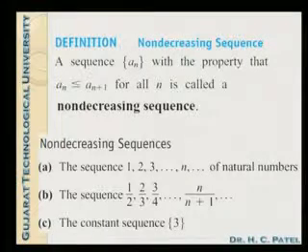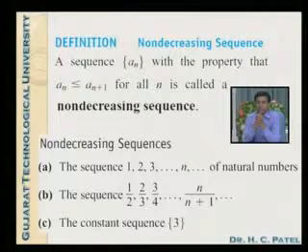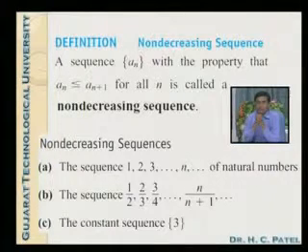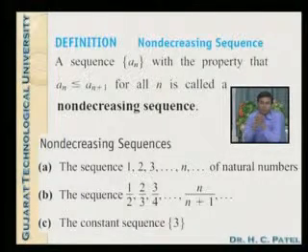This is an increasing sequence, or we can also say a non-decreasing sequence. The sequence 1 by 2, second term 2 by 3, third term 3 by 4, and so on, as n upon n plus 1, is also a non-decreasing sequence. If we consider simply a constant sequence, then this is also a non-decreasing sequence.